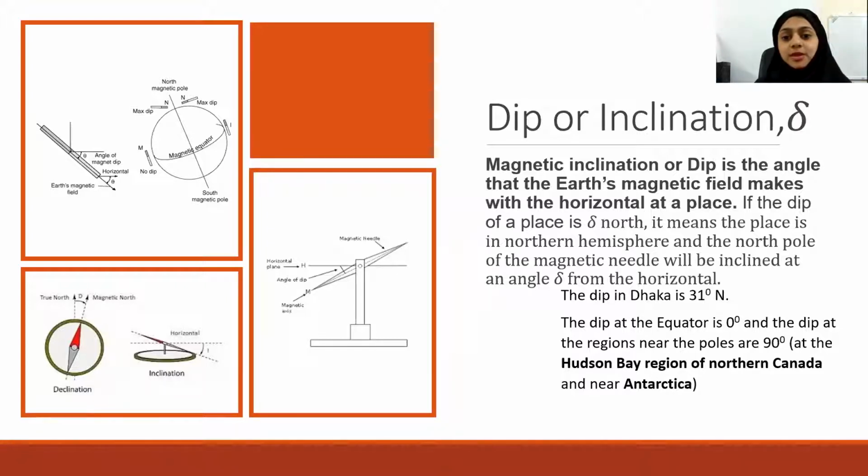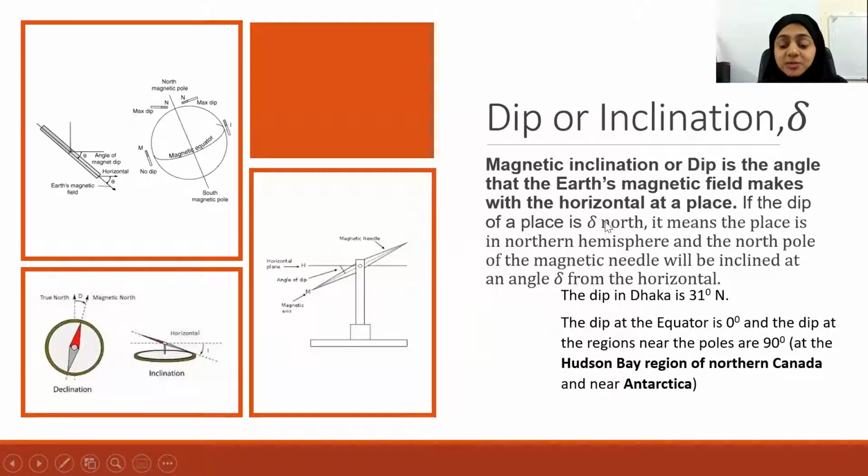So sorry. That's okay. So when you go to the pole, what happens? The magnetic compass will stand like this because the North Pole will completely attract the compass and the dip will become 90 degree. So you have the magnetic inclination or dip is the angle that the Earth's magnetic field makes with the horizontal at a place.